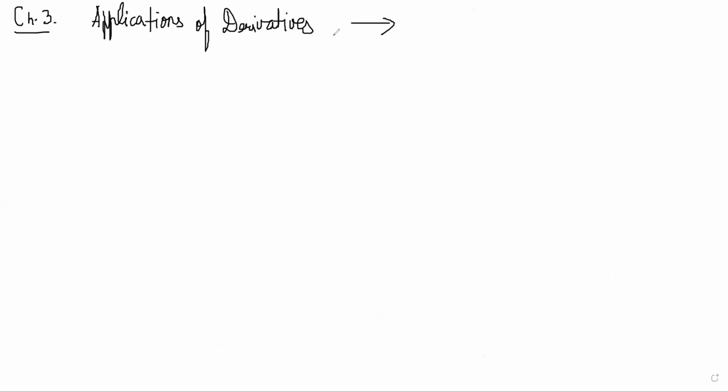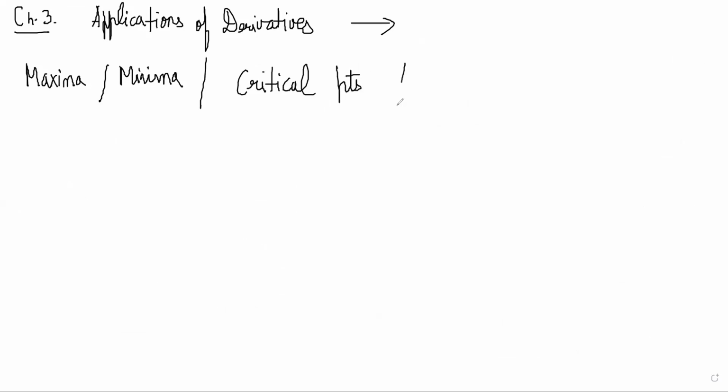Okay, so chapter 3, what is the name of the chapter? It is applications of derivatives. Okay. So in applications of derivatives we'll basically be talking about maxima and minima. So I'll quickly do this: maxima, minima, and critical points, monotonic functions, and so on. I'll explain all the theory here.